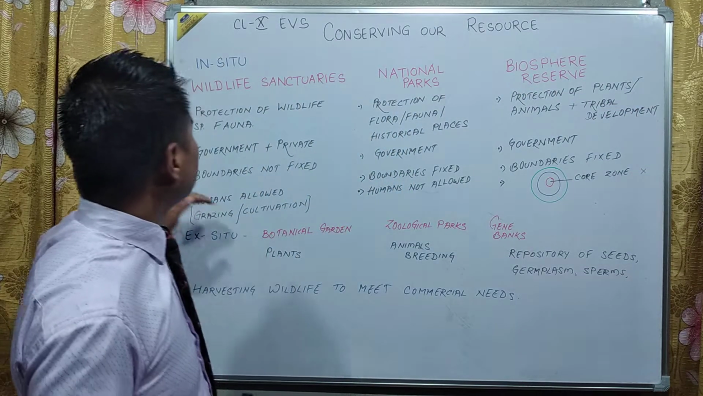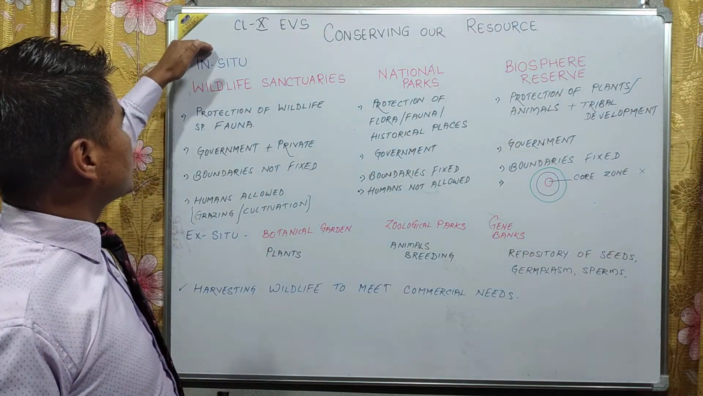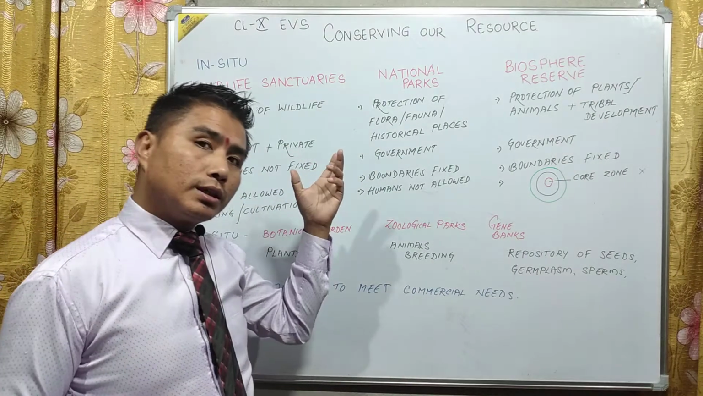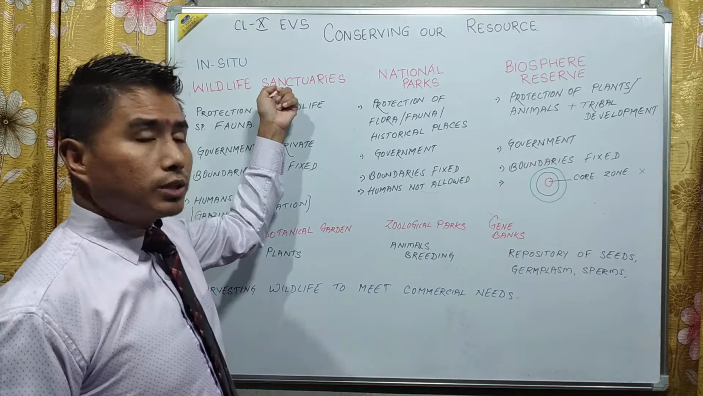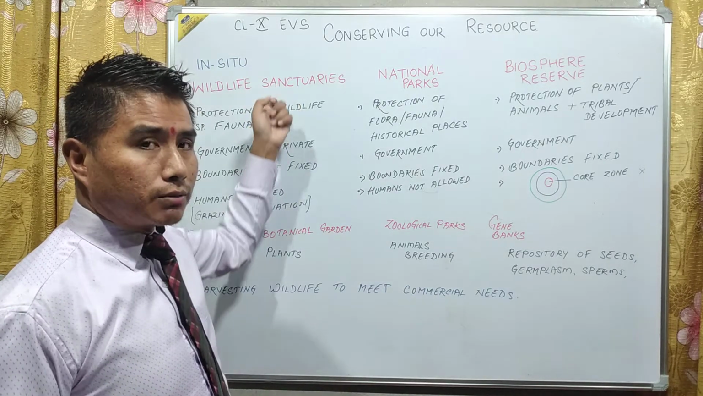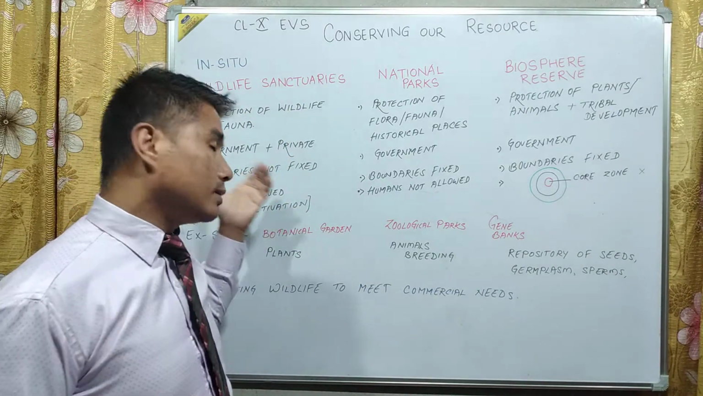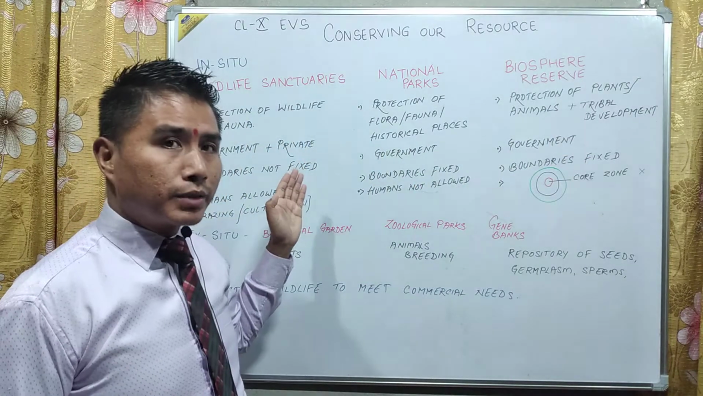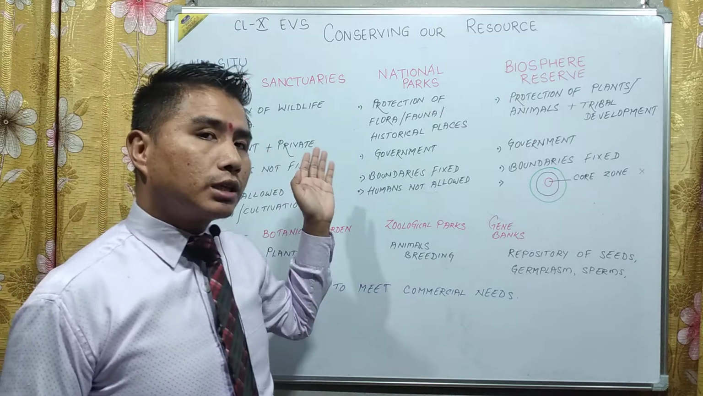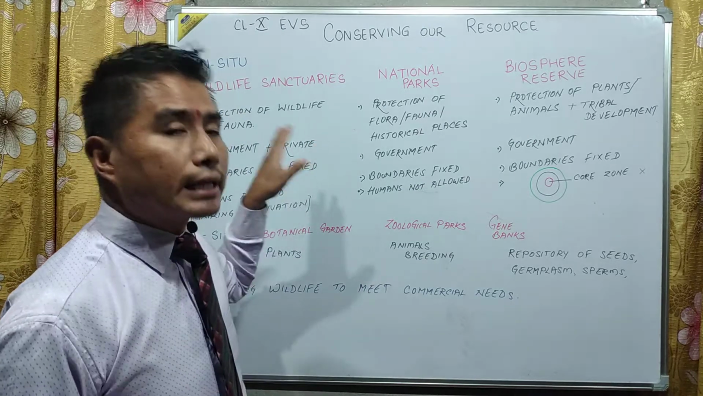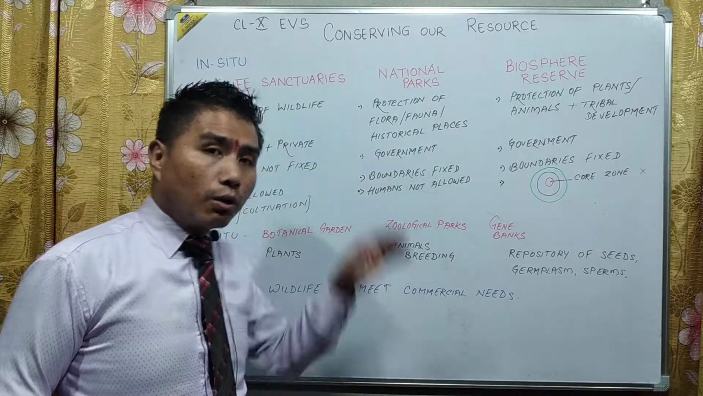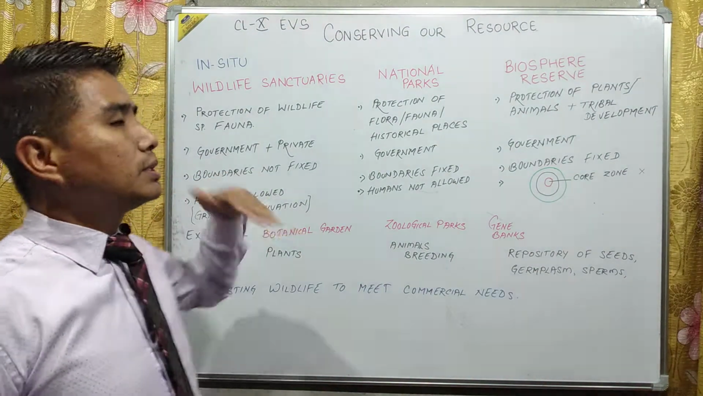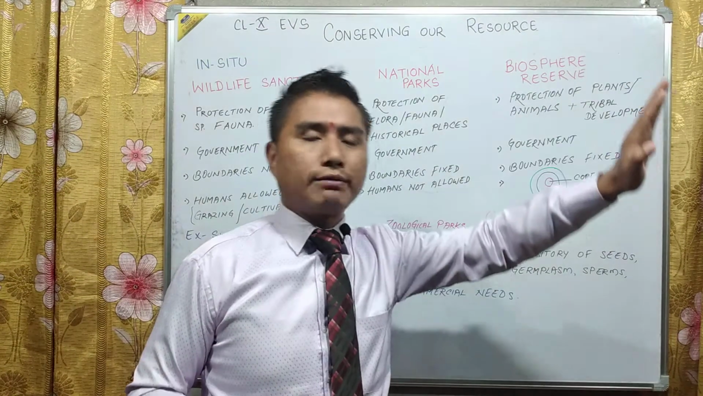Now, in situ conservation is looked after by the government and even by private sectors. Actually all three are governed by governments, but a wildlife sanctuary, along with governments, can even be governed or looked after by private sectors. Boundaries here are not fixed. Sometimes they go beyond the boundary of a wildlife sanctuary also.